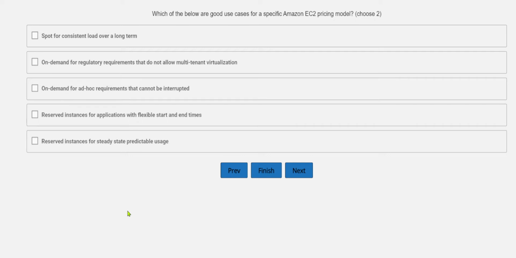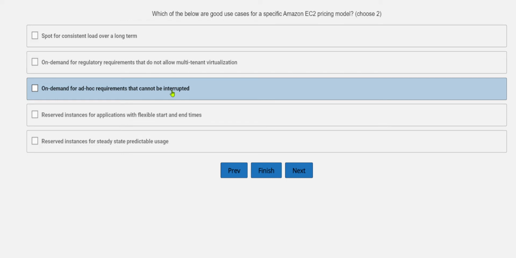So if we see the first option, spot for consistent load over a long term, then it is not like that for a consistent load over a long term. So if we are talking about the pricing model, specific Amazon good cases, then we can see that on demand for ad hoc requirements that cannot be interrupted. So this looks quite logical.